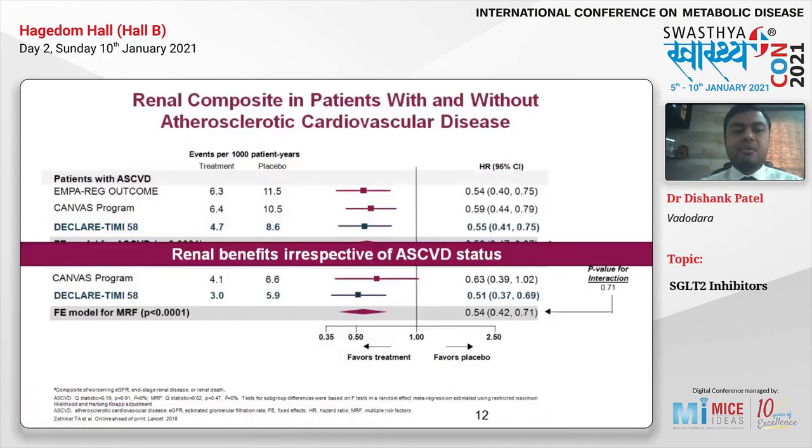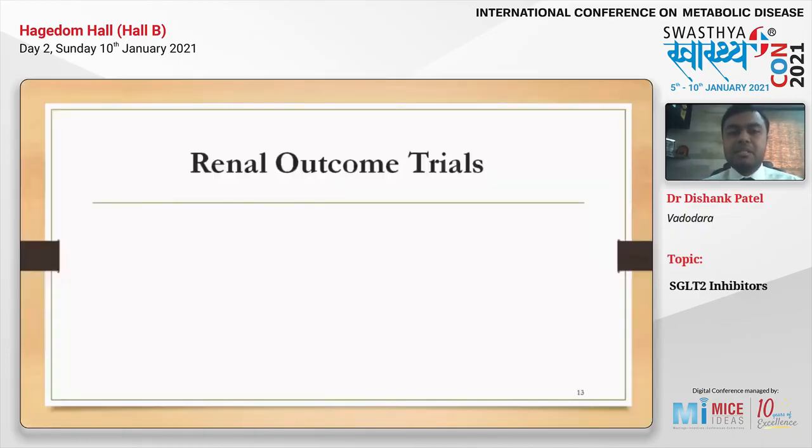Similarly, you can also see the renal benefits, whether the patient is in the secondary prevention group or the primary prevention group. In both groups, these molecules can reduce renal outcomes or renal events by almost 40%. So these are the brief outcomes from the CVOT trials.